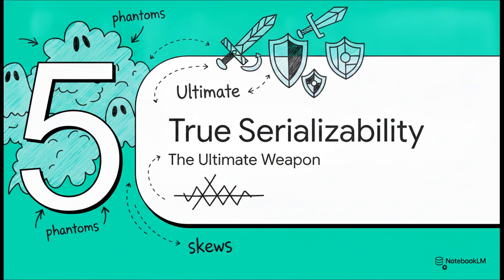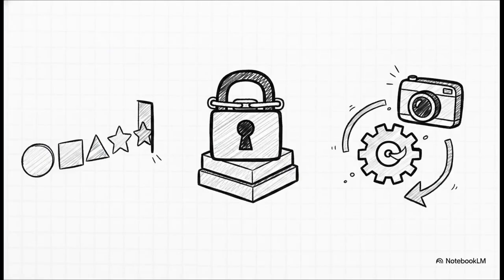Section 5, Achieving True Serializability. Serializability guarantees that even if transactions run concurrently, the end result is exactly as if they had run one by one, serially. There are 3 heavy-hitting approaches here. First, actual serial execution, literally just running everything on a single thread. It's blazing fast if your data fits in memory, but obviously it kills concurrency.